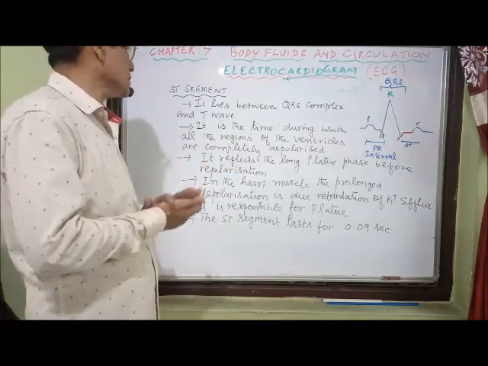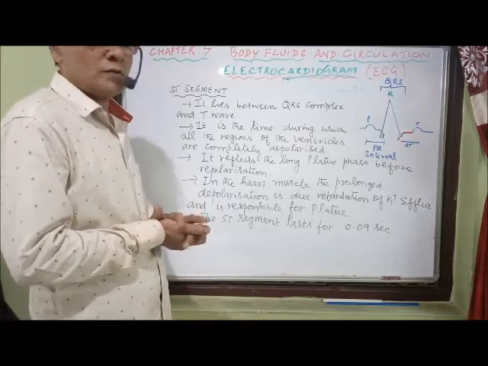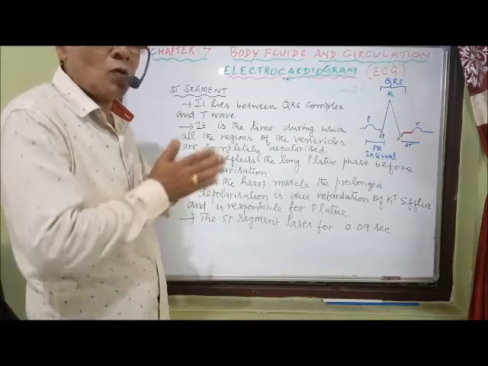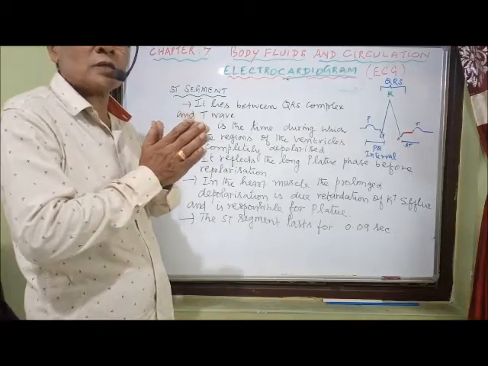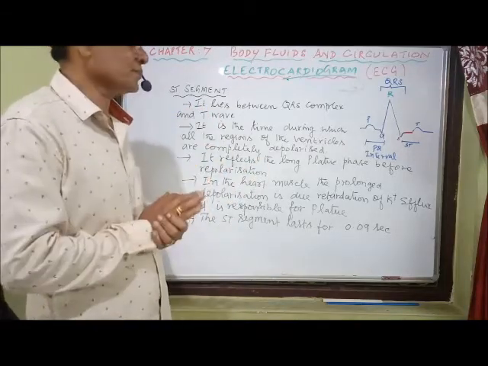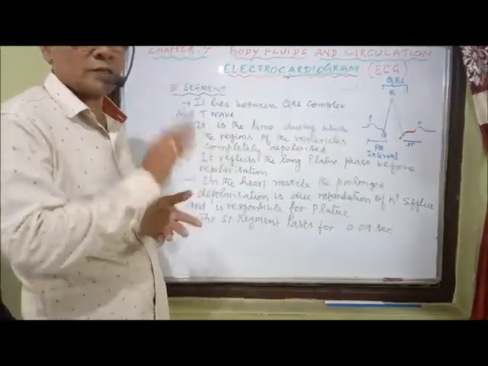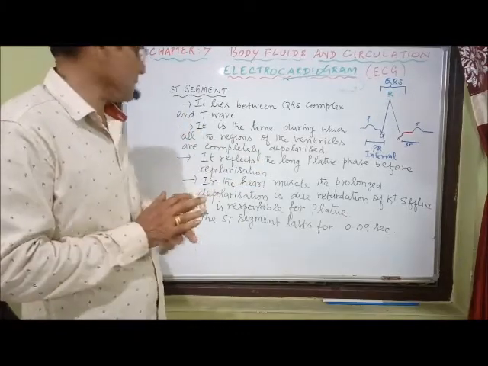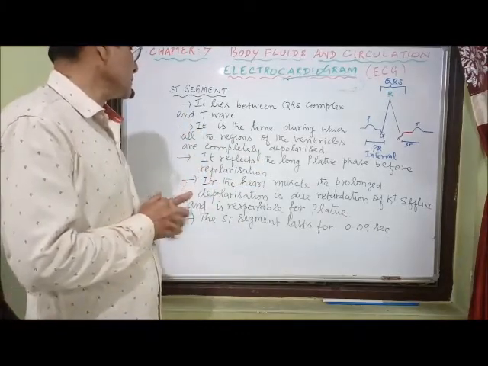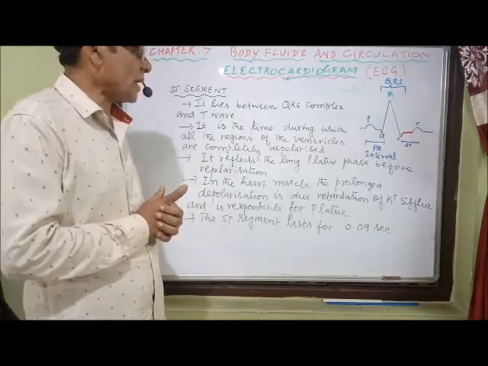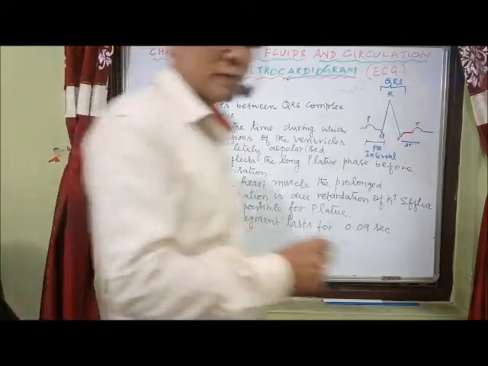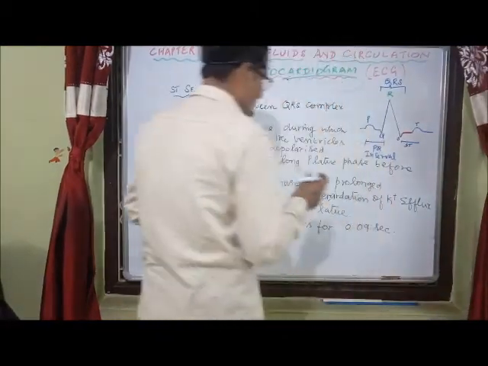What is the reason for that plateau? It is a time during which all the regions of the ventricles are completely depolarized, and it also reflects the long plateau phase before repolarization of the ventricles.